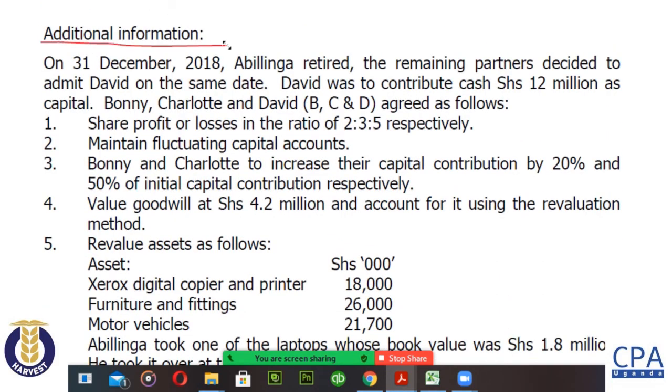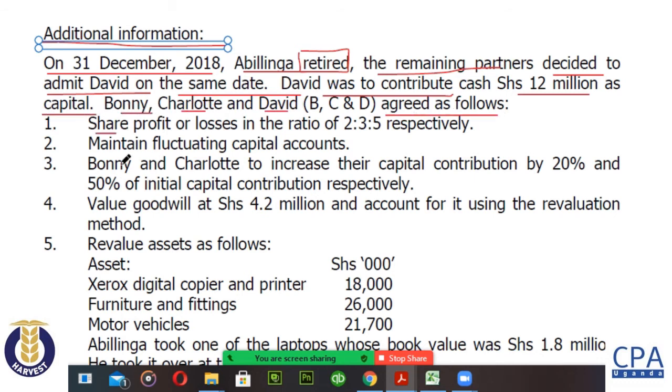We are told in the additional information that on the 31st of December 2018, Bilinga retired. Okay, that is now an adjustment in the partnership. Bilinga retired, and the remaining partners decided to admit David on the same day. David was to contribute 12 million as capital. Bonnie, Charlotte, and David agreed as follows: to share profits or losses in the ratio of 2 to 3 to 5, to maintain fluctuating capital accounts.